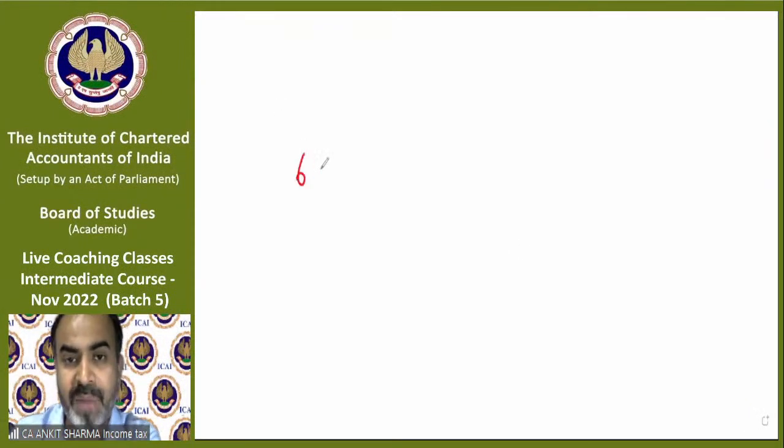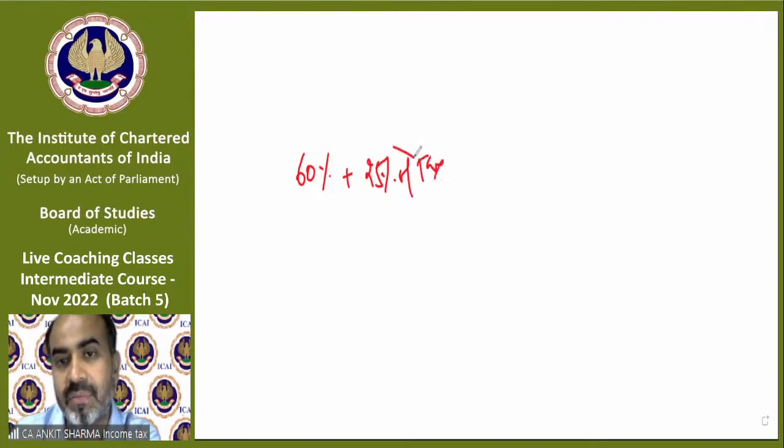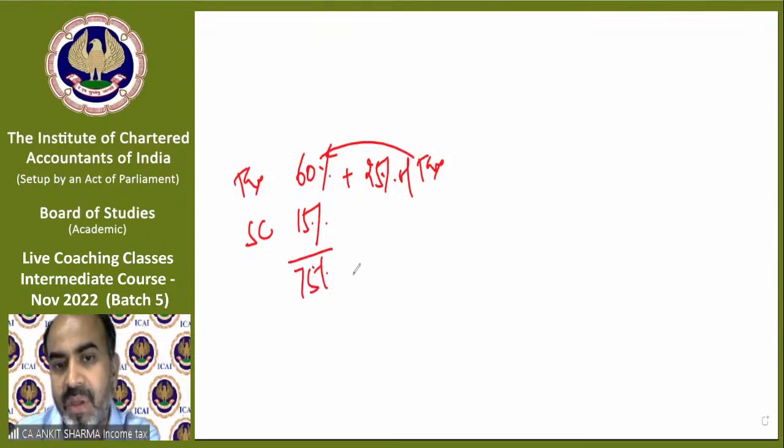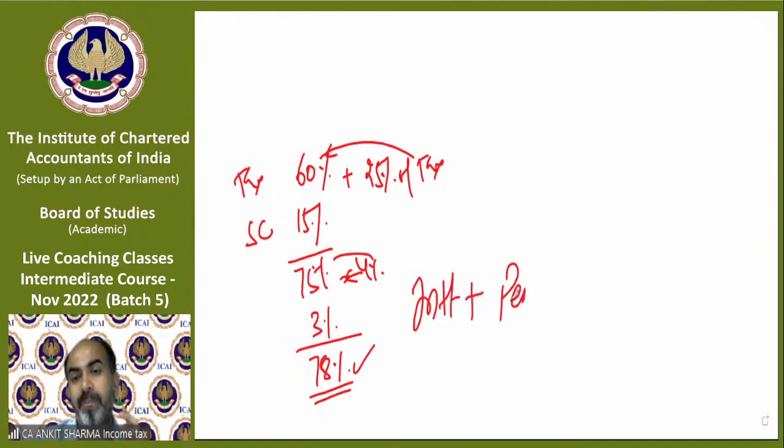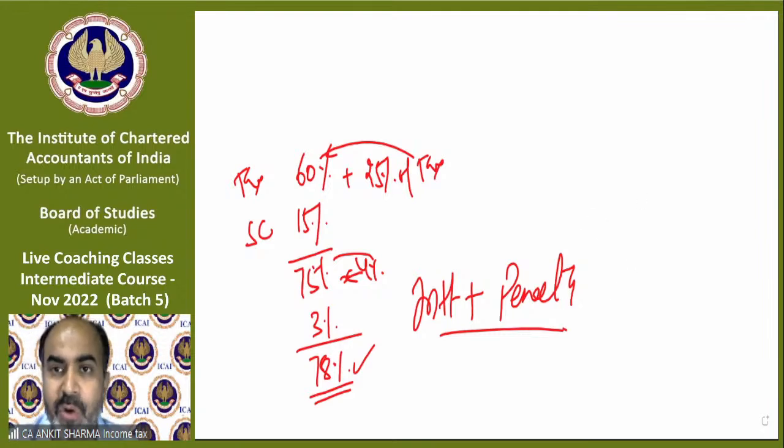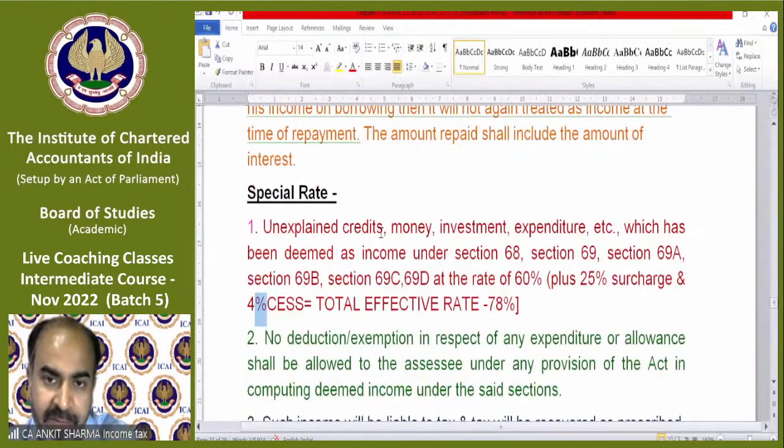And in case of black money, the tax rate is 60%. Now 25% of this tax, 25% of 60% comes to 15%. That will be the surcharge. So the total is 75%. Now it's 4% of this. So 4% of 75% will be 3%. So now the effective tax rate is 78% in case of black money. This is only tax. You have to pay interest, you have to pay penalty also. That is different, fine. That was the provision regarding black money we just discussed. I have also made a chart. You can refer to it. It will be really easy for you.